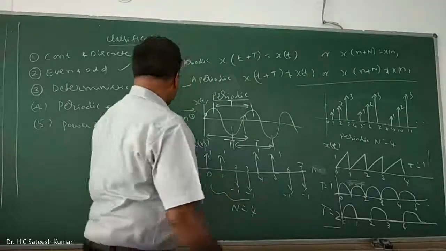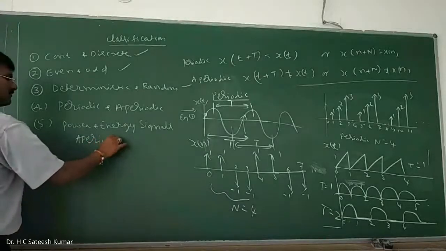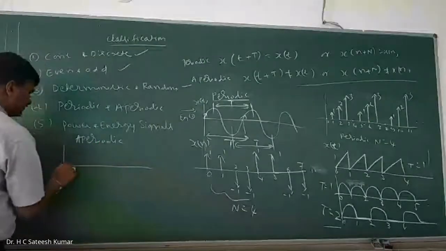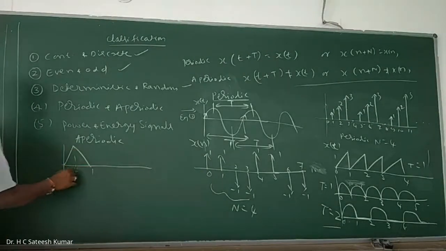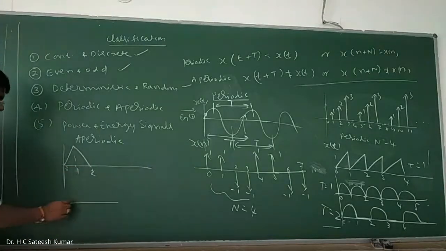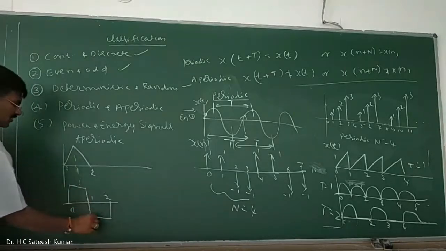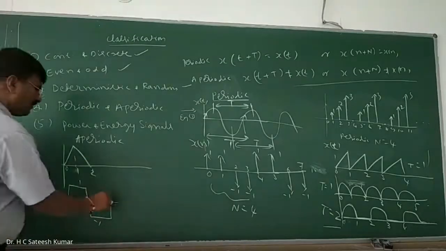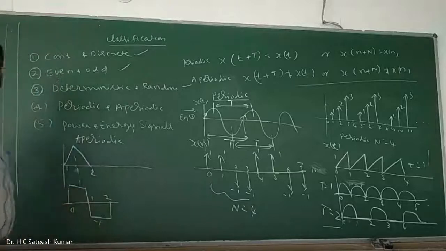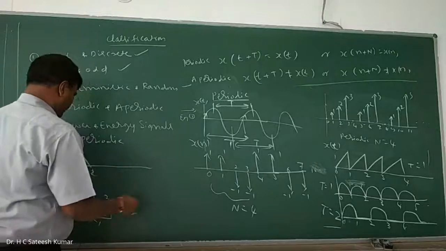Okay, what about aperiodic signals example? Aperiodic signals, one which is not repeating. Let us have a signal like this. That's it. It will not repeat at all. 0, 0, 1, 2. Or you can write it as 0, 1, 2, 1. It is not repeating at all. So if it is repeating, it becomes periodic. For example, if it is something like this, it is periodic. Otherwise, it is aperiodic only.